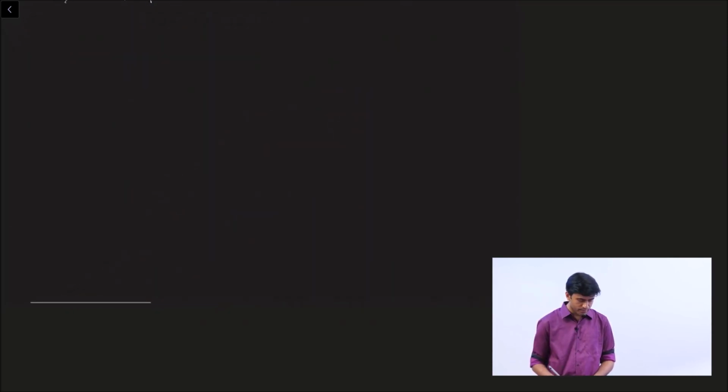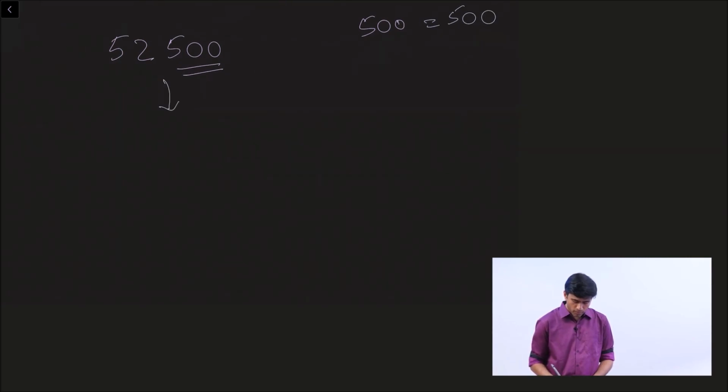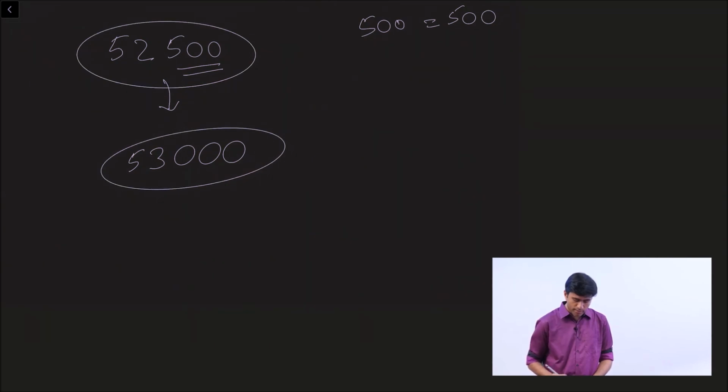Try this. 52,500. The last three digits is equal to 500. So you make the ones place 0, tens place 0, hundreds place 0, and you add 1 to the thousands place. So 2 becomes 3 and the ten thousands place stays as it is. So the nearest thousand is 53,000.